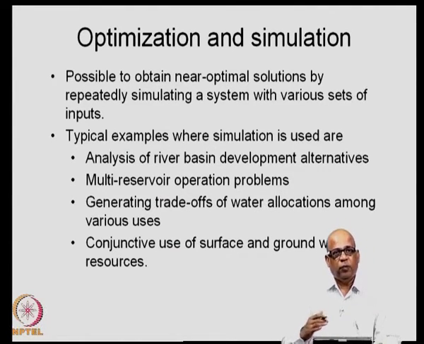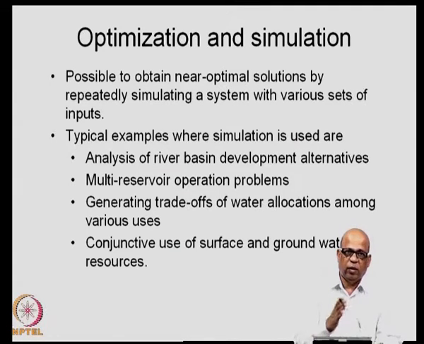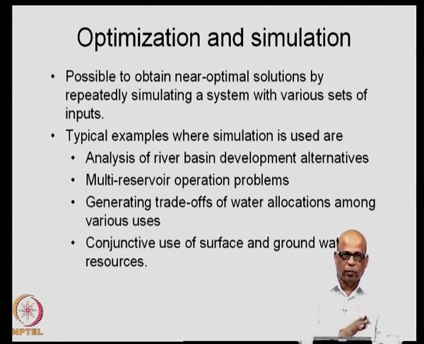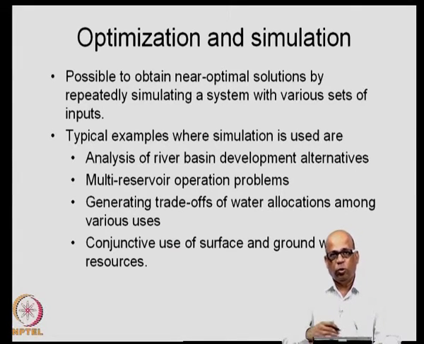Then, generation of alternatives or trade-offs of water allocations. That means between hydropower and flood control, between hydropower and irrigation, between one city and another city and so on. So, for water allocations among various users, you want to provide trade-offs. If I put more water here, how does the other one suffer, and so on. So, you want to develop trade-offs among water users.